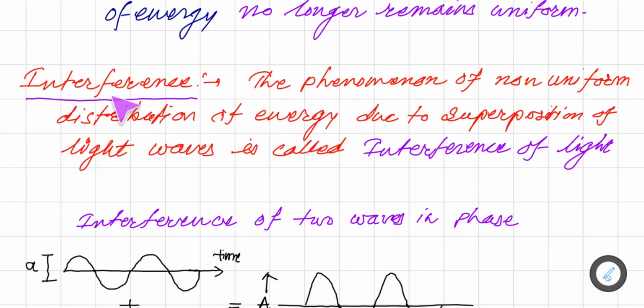So see, what is interference? It is a phenomenon of non-uniform distribution of energy. This non-uniform distribution, due to superimposition or superposition of light waves, is called the interference of light.